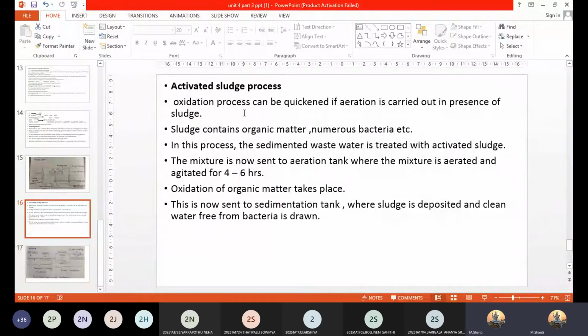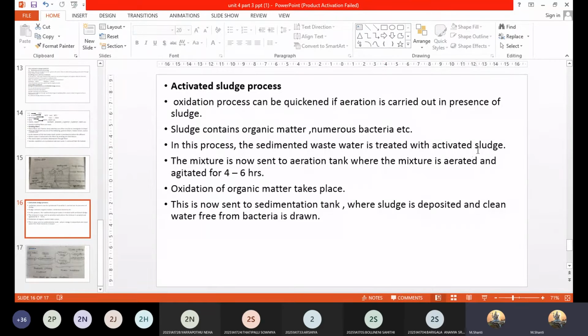Now, how is the oxidation process done? The oxidation process is actually very slow, because here also you have bacteria associated with this method. So to increase the speed of this process, sludge is drawn from the previous batch of the treatment process.